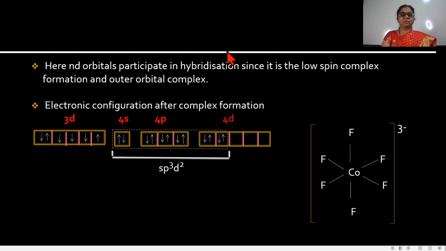Then the electronic configuration after the complex formation is in this way: 3d6, 4s2, 4p6 and 4d4.